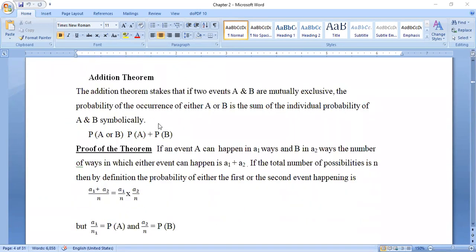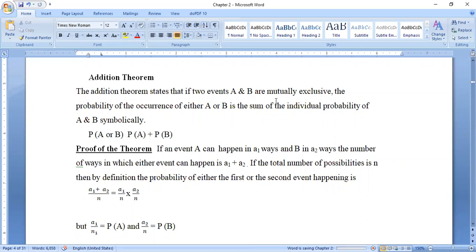We will see the addition theorem here. The addition theorem states that if two events A and B are mutually exclusive, the probability of occurrence of either A or B is the sum of the individual probabilities of A and B. Symbolically, P of A or B is P of A plus P of B. The addition theorem always says that we are going to add two events, the probability of success as well as the probability of failure. Put together we will get the number 1.